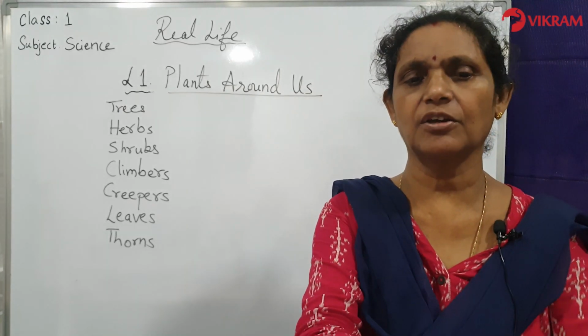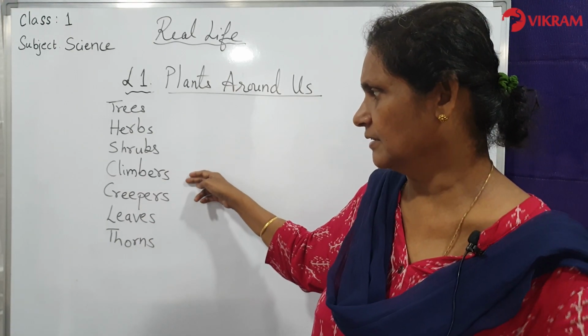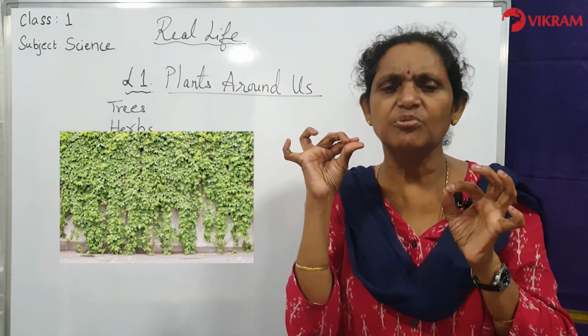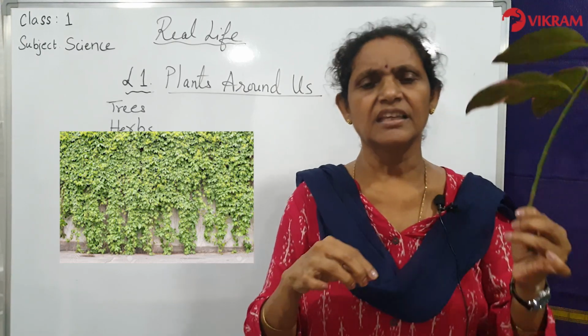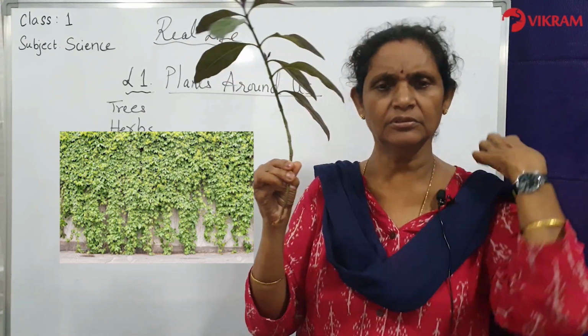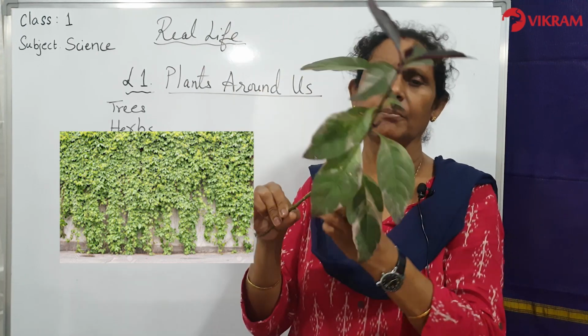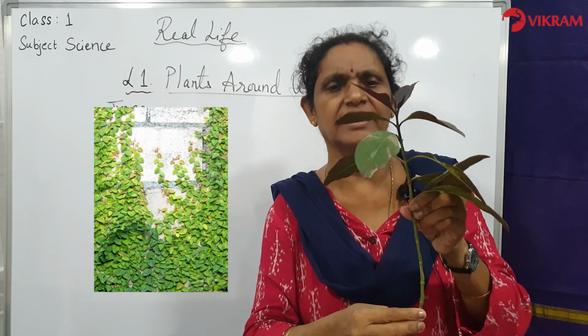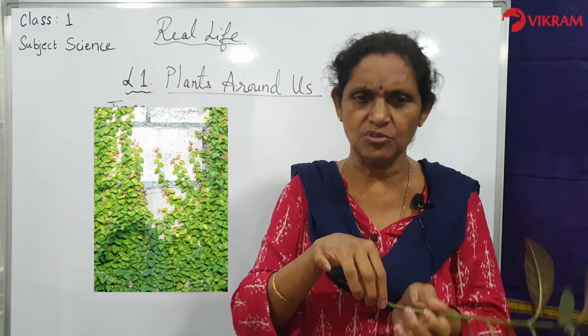So next we will come across the examples of climbers and creepers. So let us talk about the climbers. Some plants are very weak. So you can see the stem here is very strong. So this can stand straight. But sometimes the stem is very, very weak. So it will be just lying down like that. And when you make it stand up, it is going to fall down.